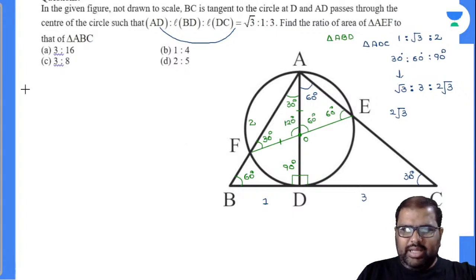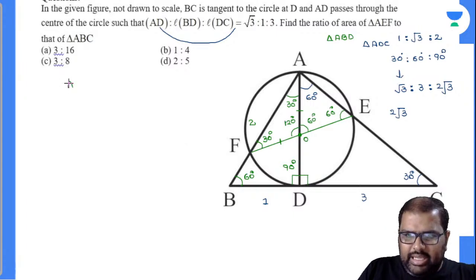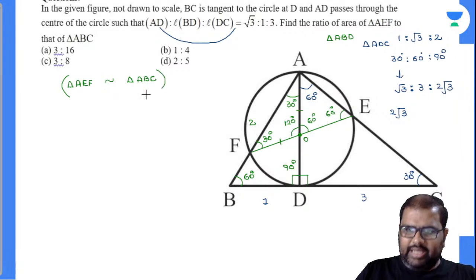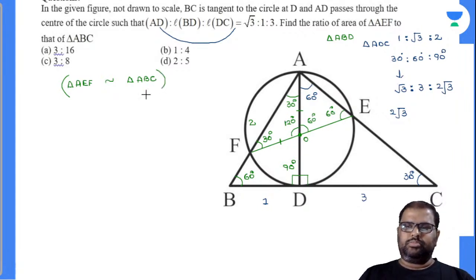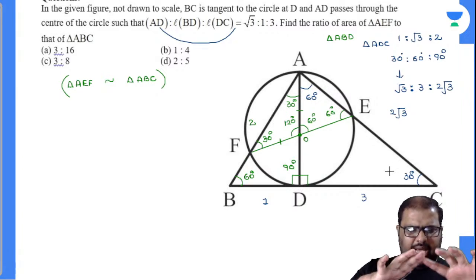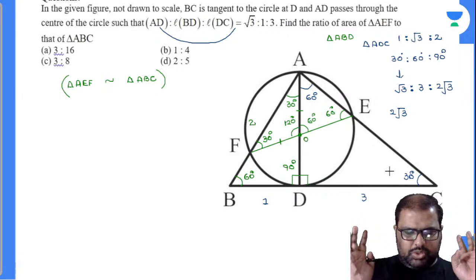Now by this, what can I say? Triangle AEF and triangle ABC are similar triangles. Both have 90 degrees. Am I right or wrong? And they are residing on the proportionate basis. So if they are similar triangles, and they are 90, 30, 60, they are 90, 30, 60. Exact sides ratio will also be same.